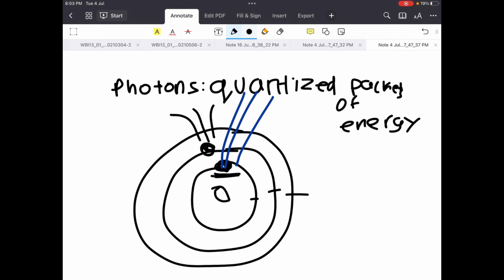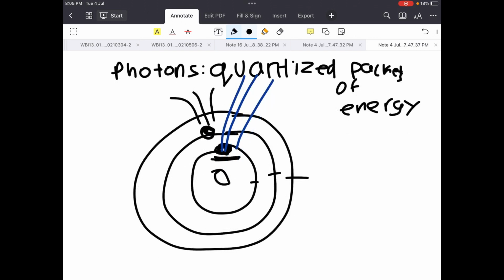So how does the photoelectric effect prove that light behaves like a particle and not a wave? Based on observation, when the electron is excited, goes back to ground state and emits the energy, the energy is emitted instantaneously. If it was a wave, it wouldn't be emitted instantaneously because it takes time for the energy to build up.